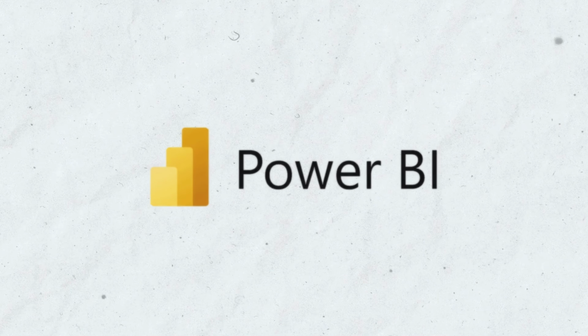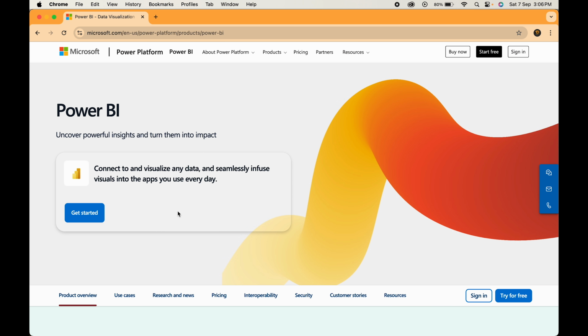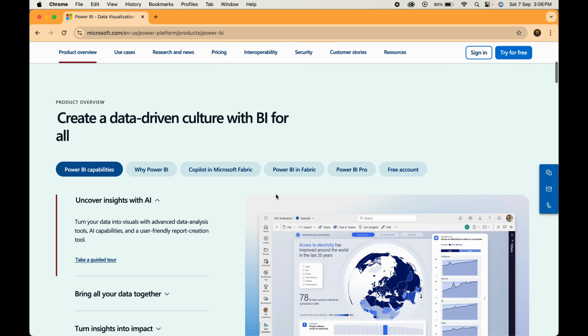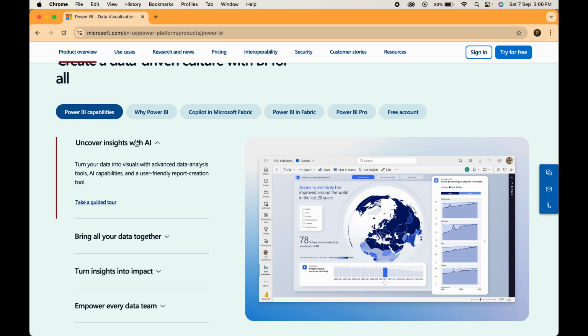Lastly, we have Microsoft Power BI. It offers smart AI-driven visualizations and insights, making data analysis seamless. It helps you transform data from multiple sources into actionable insights.